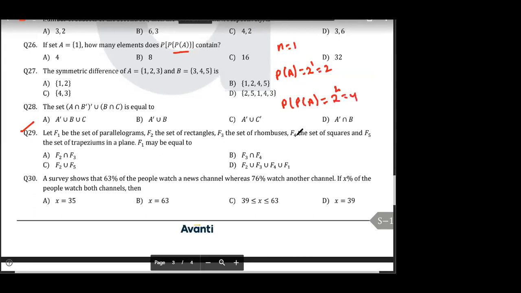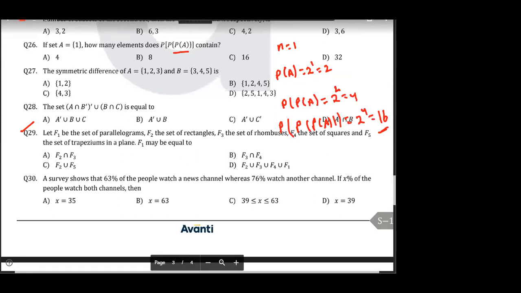Yes or no? Then power set of that will have how many elements? So it is 2 to the power 4, which is equal to 16 elements. अब समझ में आया? The answer is 16. Clear? Tell me, clear? हाँ या ना? Anyone have any doubt in this?